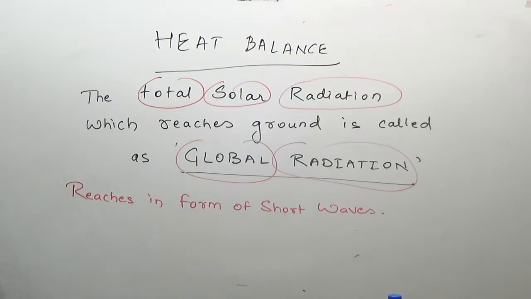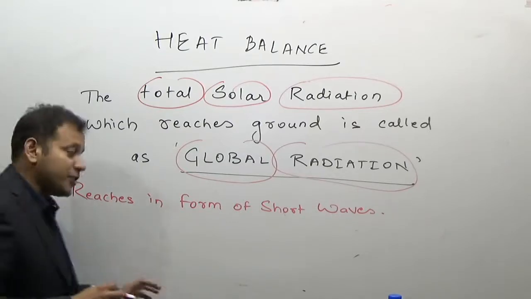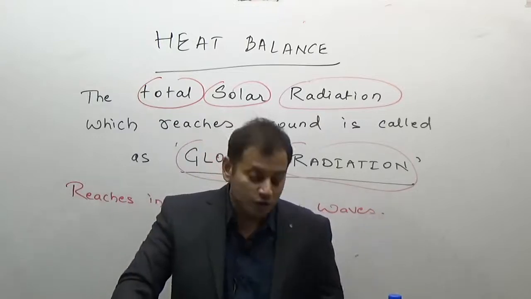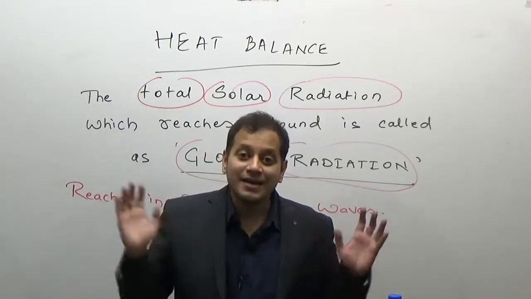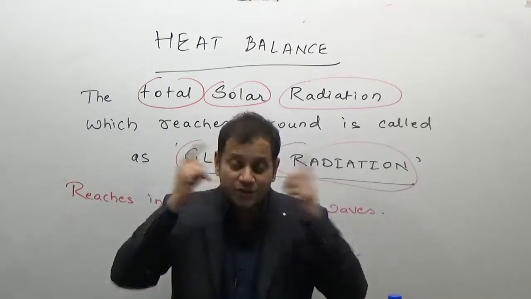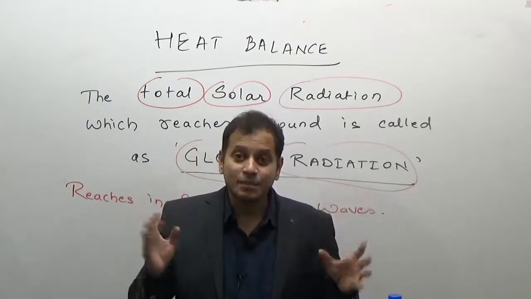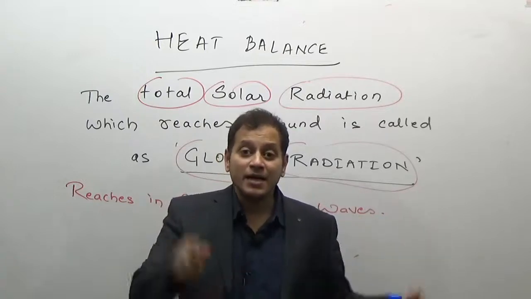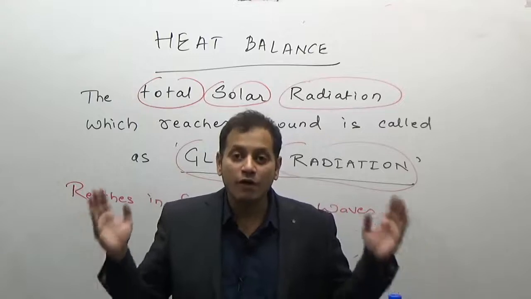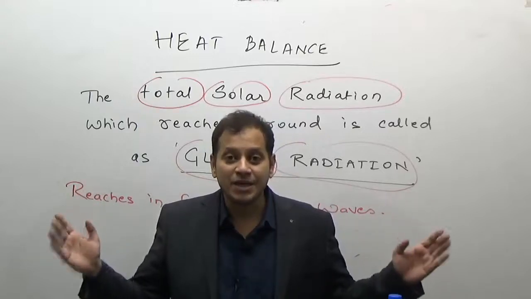Now the earth receives some amount of short wave solar radiation, it gets heated up, and as I am repeating so that it gets fixed in your mind, the earth gets heated up and it radiates the heat back in the form of which kind of radiation? In the form of long wave terrestrial radiation.